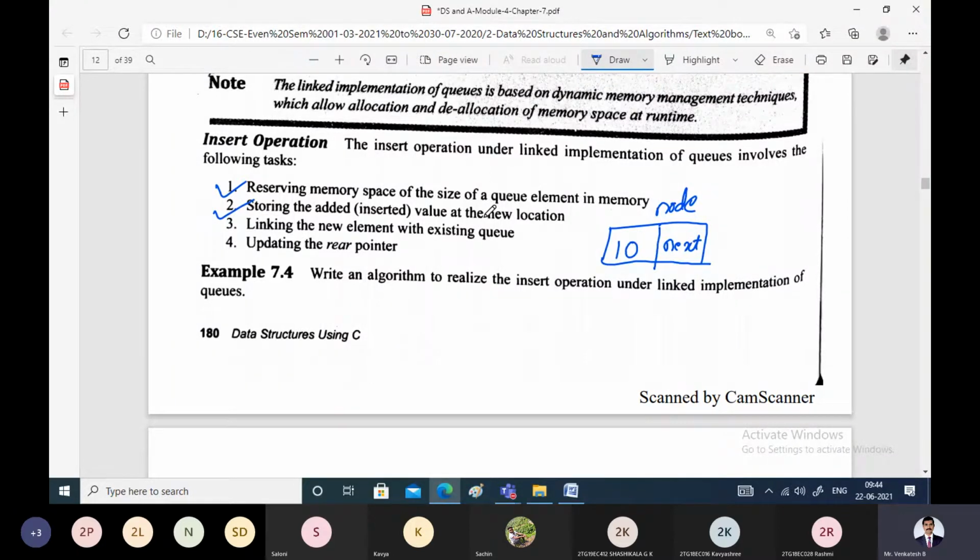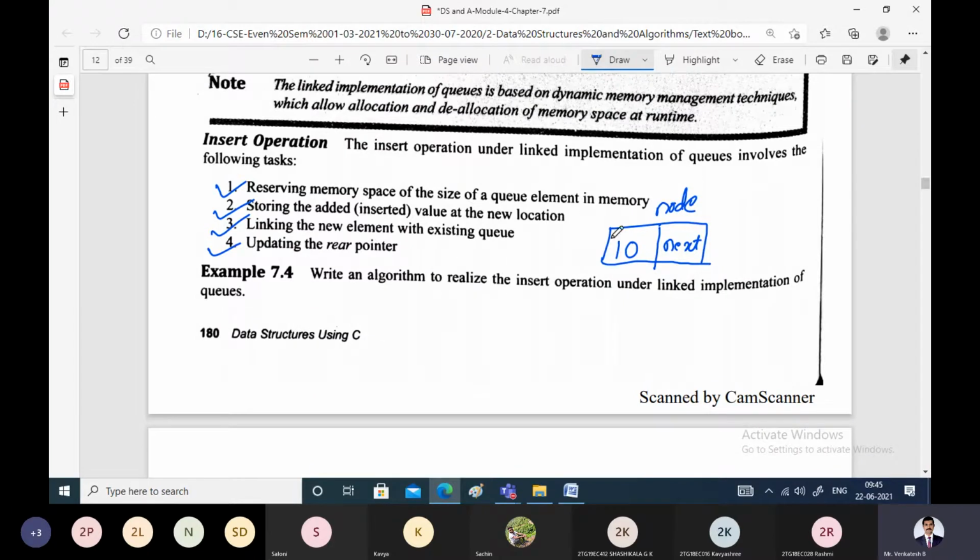The third step is that this new node has to be attached to the existing queue. Queue is nothing but the existing linked list. We are trying to implement the queue by using the linked list. Next, you have to update the rear pointer, because we know that there are two pointers in a queue. The front pointer will always point to the front side of the linked list, and rear will point to the rear side of the linked list.